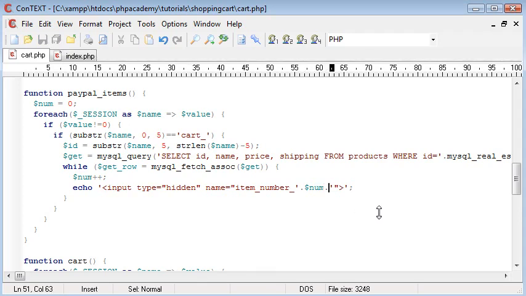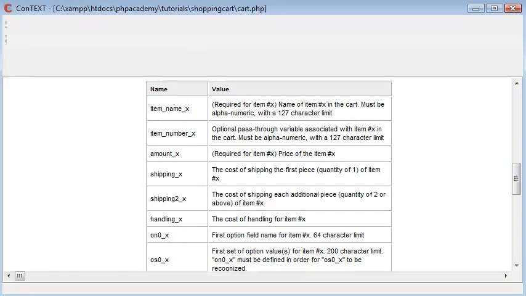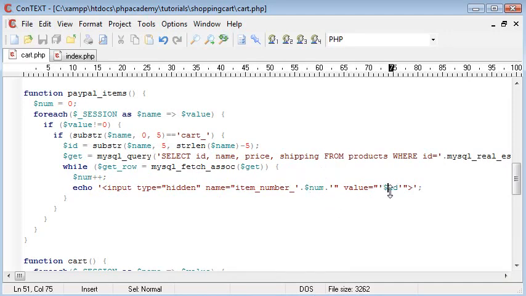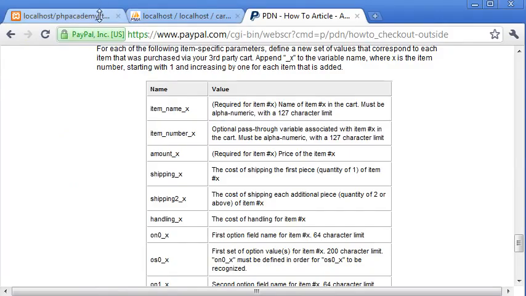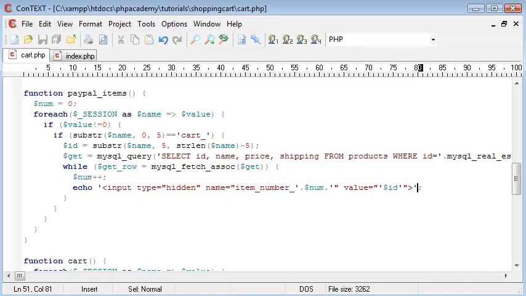Now what we need to do is add the value. So value equals ID. Okay, so now we've created this input type hidden. This is the first requirement. So we've got item number x. So item number 1, the value, the item number is basically the ID of each item. Very confusing, but you'll see what I mean in a moment. So, okay. Let's have a look for that. Okay, yeah. That needs to go there, concatenate on.